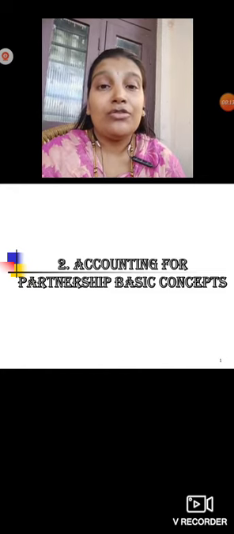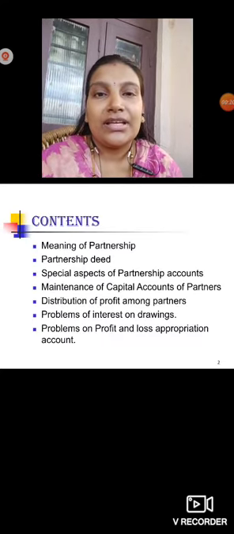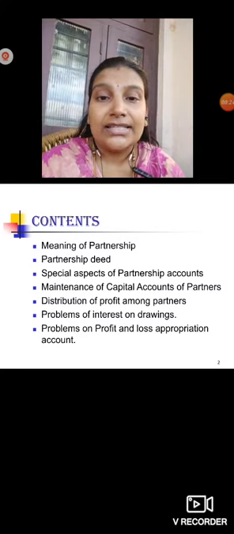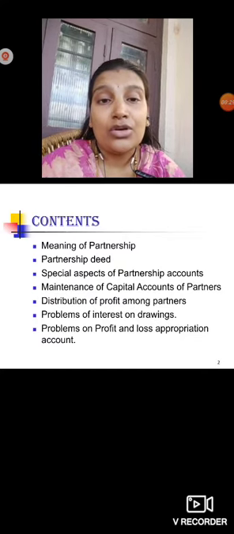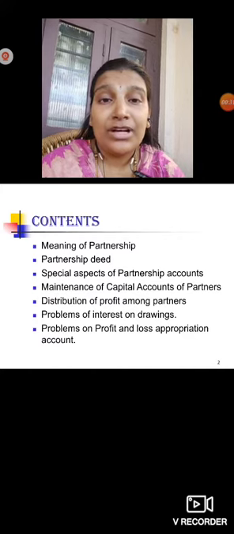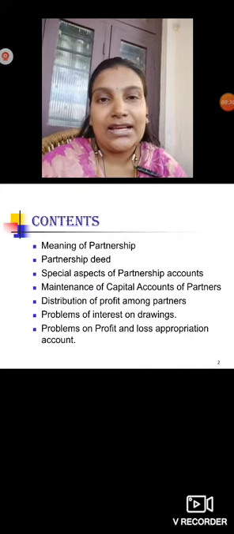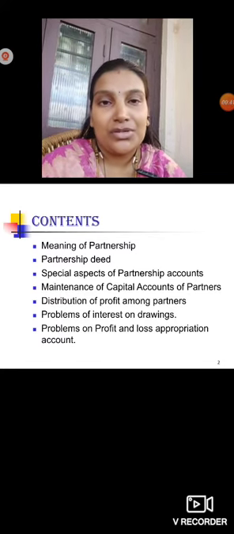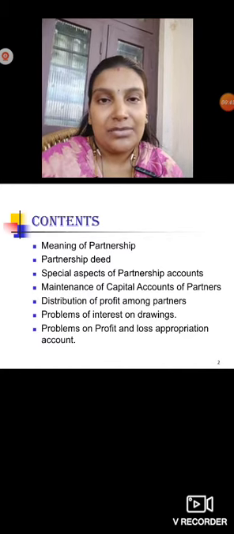Okay, accounting for partnership, basic concepts, what you're going to study here. So what all contents we are having in this chapter: meaning of partnership, partnership deed, then special aspects of partnership accounts, maintenance of capital account of the partners, distribution of profit among the partners, then problems of interest on drawings, calculation of interest on drawings, then problems on profit and loss appropriation accounts. Okay, these are the contents, the things which you are going to study in the second chapter.